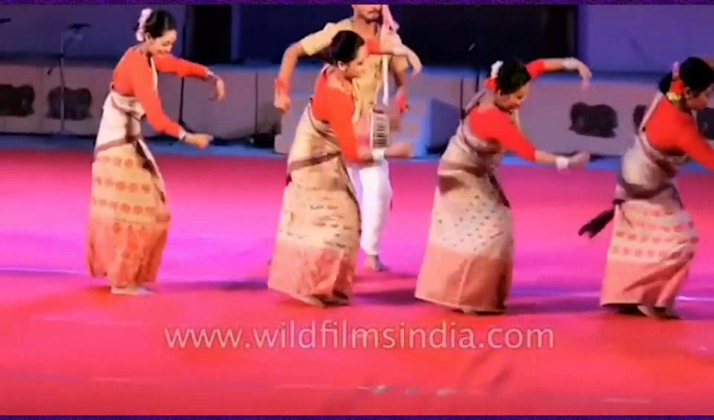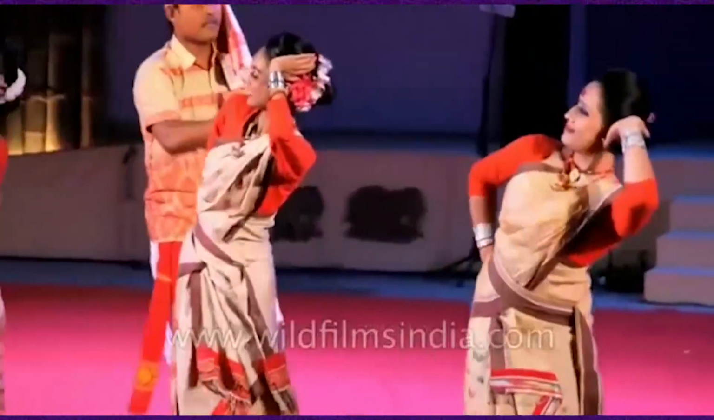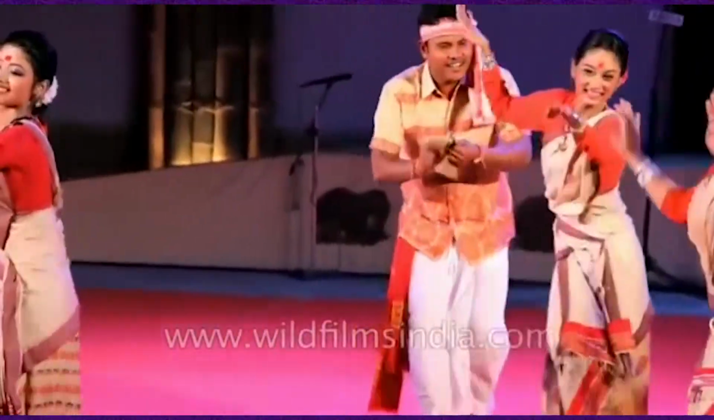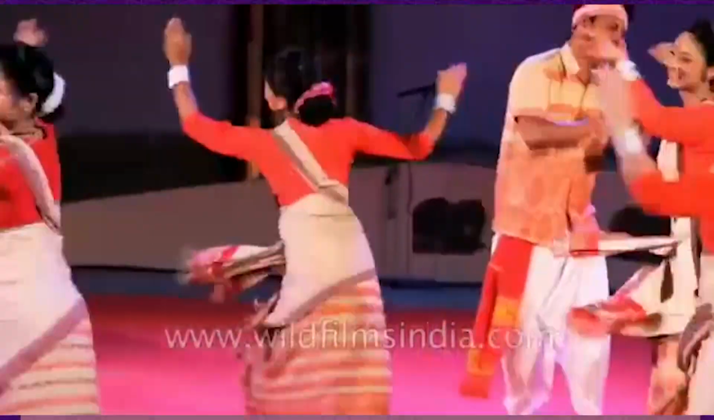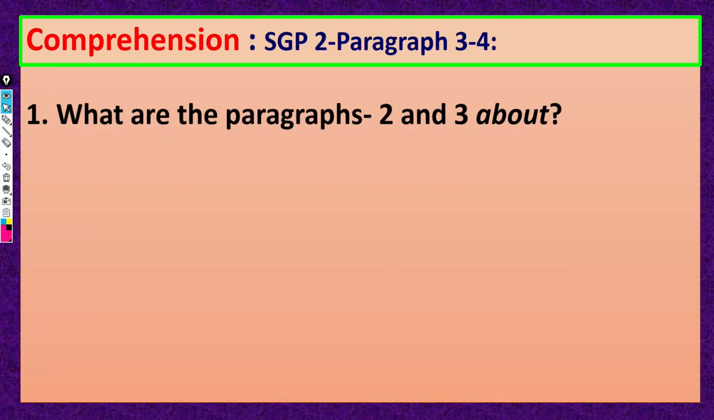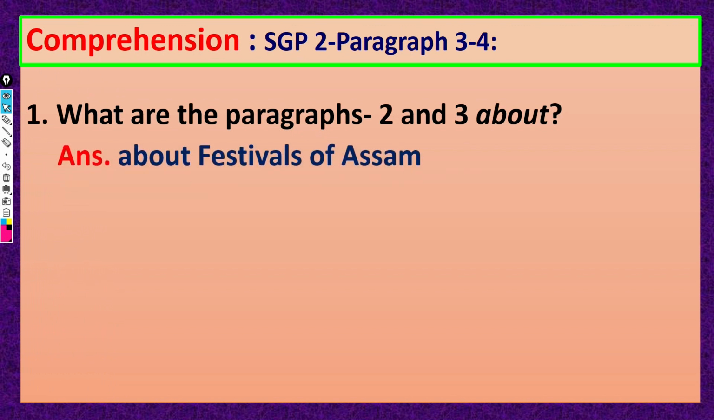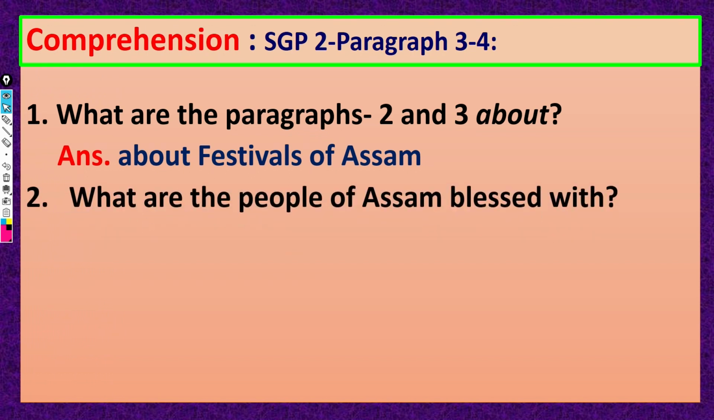Let us discuss some comprehension questions so that you can understand these 2 paragraphs better. Question number 1, what are the paragraphs 2 and 3 about? We have already discussed these 2 paragraphs are about the festivals of Assam, right. And number 2, what are the people of Assam blessed with? We have already discussed the people of Assam are blessed with 2 things. What are these 2 things?